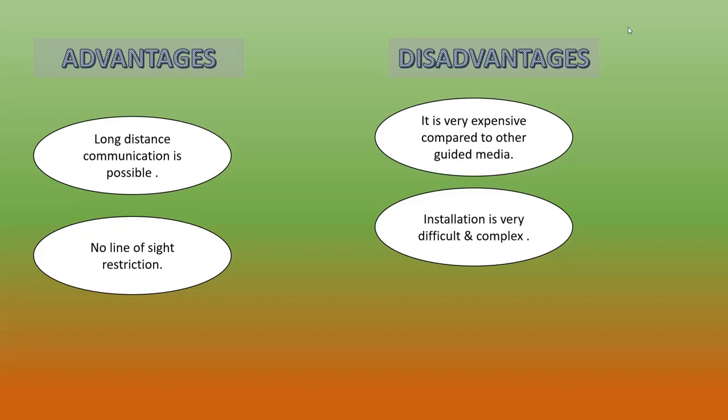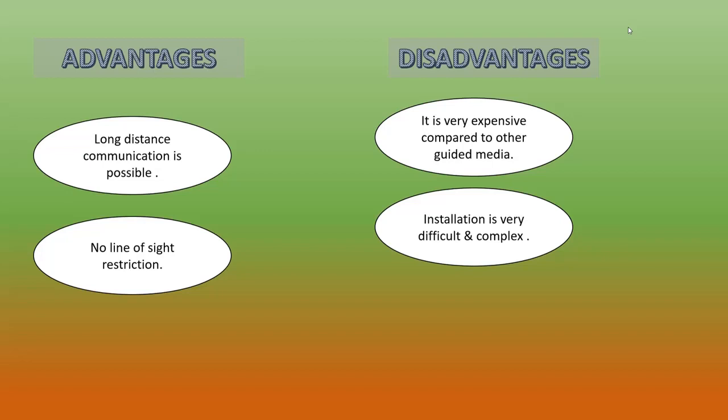Radio waves use radio frequency for transmission, and it is not a line of sight transmission. The third one is infrared transmission. It is normally used for short distance communication, within one or two rooms. That type of signal cannot penetrate through walls.